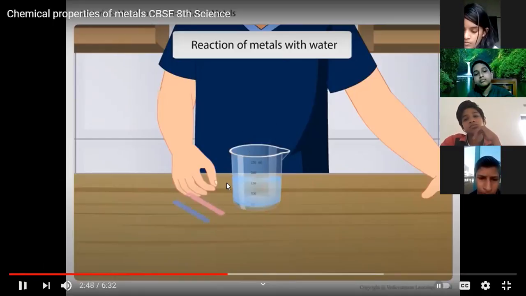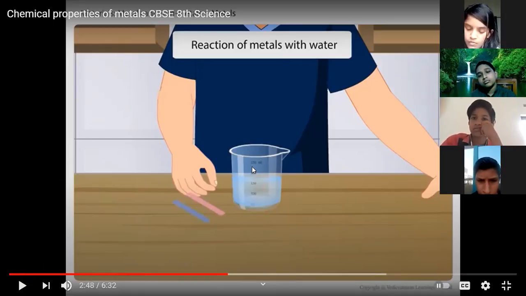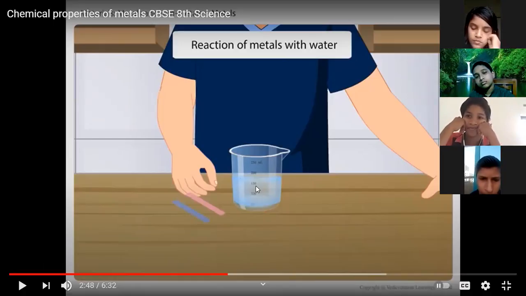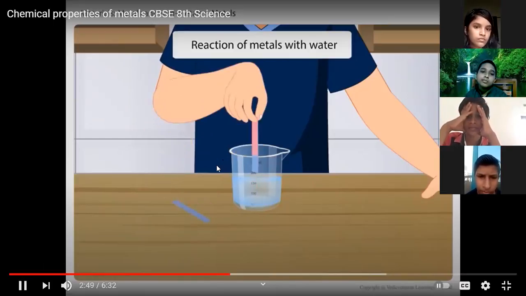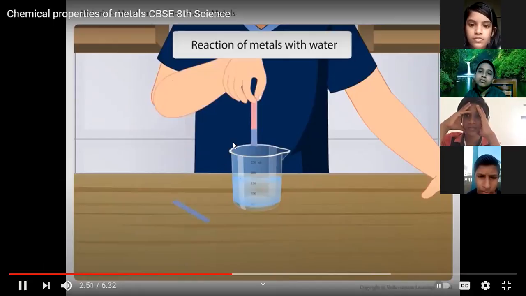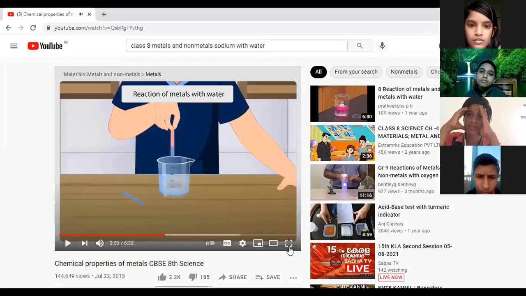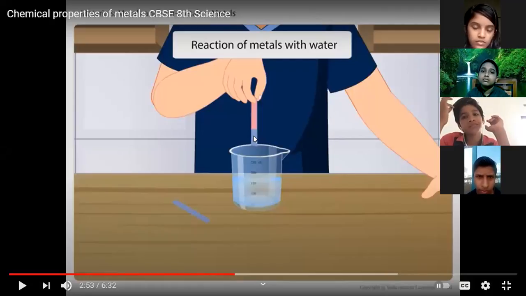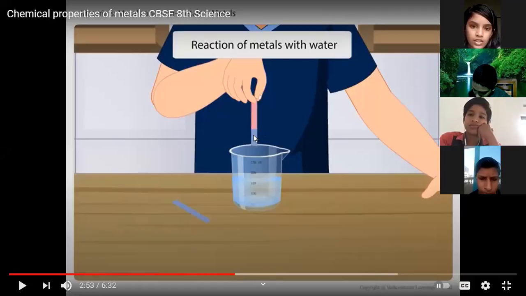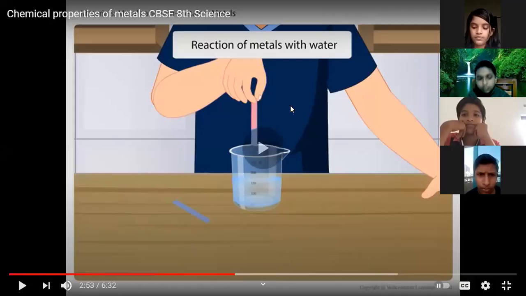Here we are going to test the acidity or basicity of this solution when a metal reacts with water, whether it is acidic or basic. We want to look at that. What will happen to the litmus paper? If we put a red litmus paper in that solution, the red litmus turns blue in color. Which indicates what? It is basic. The solution is basic.